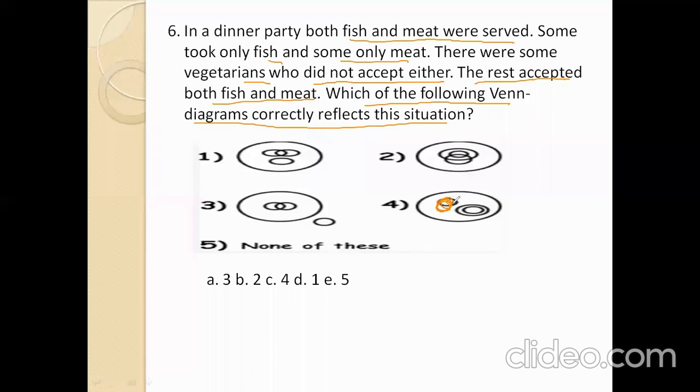Meat as well as fish. So this one is where all are accepted. So option number 4 is the right answer.